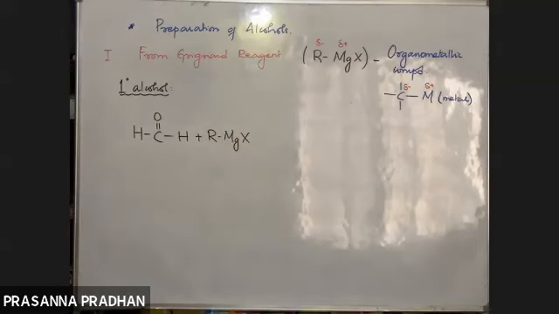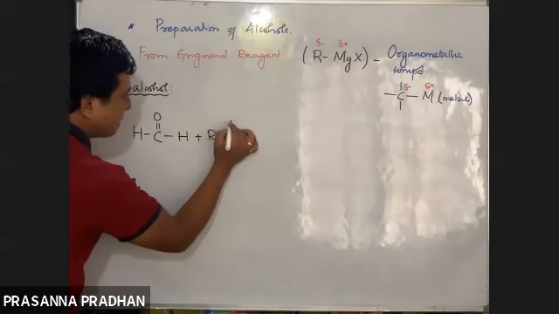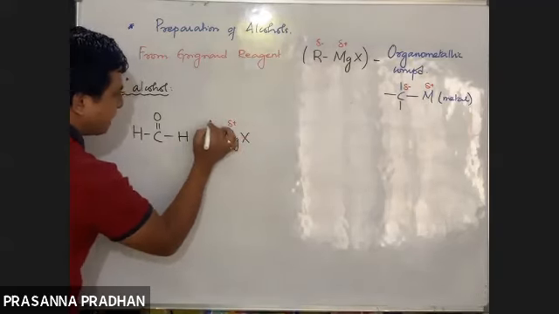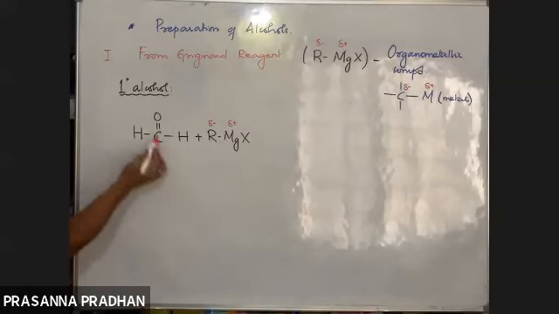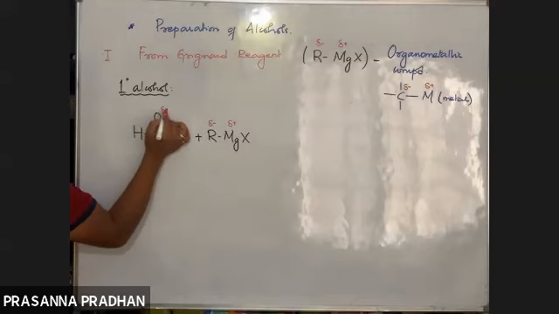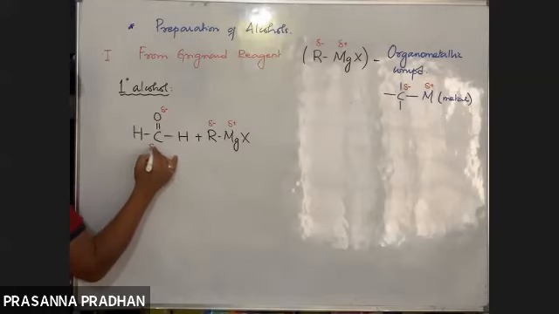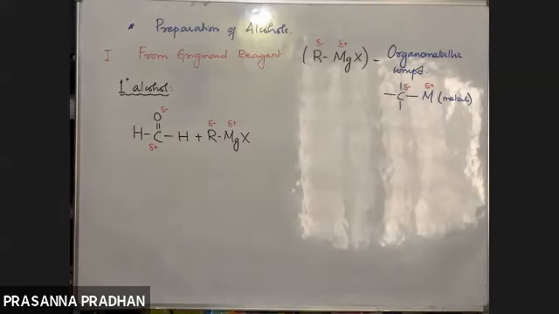When Grignard reagent is treated with formaldehyde, whose IUPAC name is methanal, the common name is formaldehyde. So very easy thing. Now we know this bond is polar, where magnesium is the positive part and the alkyl group is the negative part. And remember, in aldehydes and ketones, the C=O group is also polar in nature. Why? On account of the electronegativity difference between oxygen and carbon. Oxygen is highly electronegative, so it will acquire a partial negative charge, and this carbon will acquire a partial positive charge.